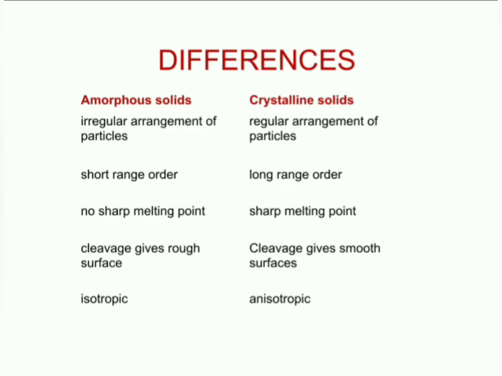Amorphous solids are pseudo-solids, whereas crystalline solids are true solids. Amorphous solids have short range order, whereas crystalline solids have long range order. In case of amorphous solids, there is a range of melting point. In case of crystalline solids, there is a sharp value for melting point.